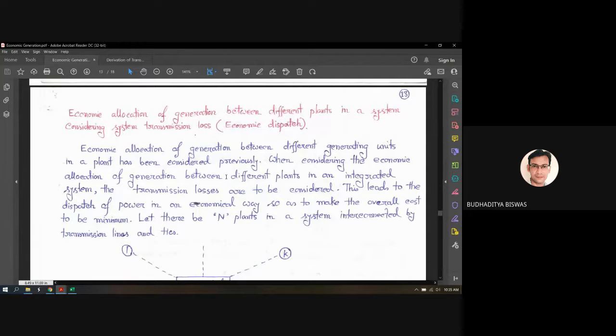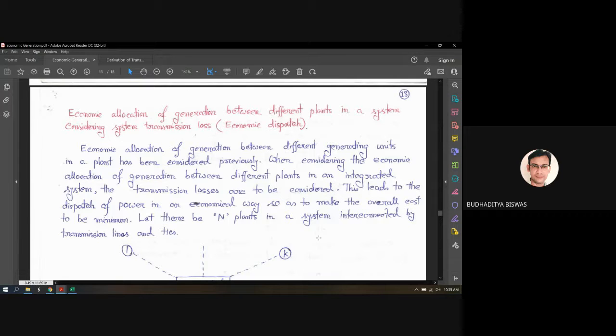Okay, so today we will start the last topic of this particular economic generation, which is called the economic allocation of generation between different parts in a system, considering system transmission loss. So this is called the economic load dispatch, because our aim is not only to generate the power economically, but also to transfer the economically generated power to the load center or to the consumer economically.